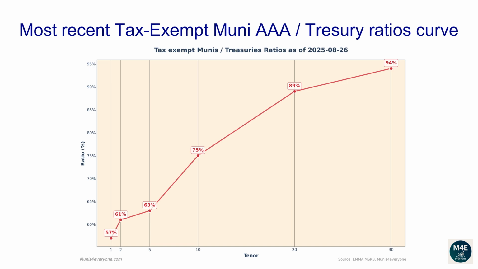The current one-year ratio is 57%. The 2 years ratio is 61%. The 5 years ratio is 63%. The 10 years ratio is 75%. The 20 years ratio is 89%. The 30 years ratio is 94%.